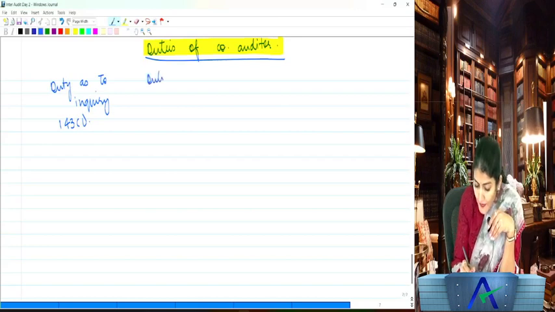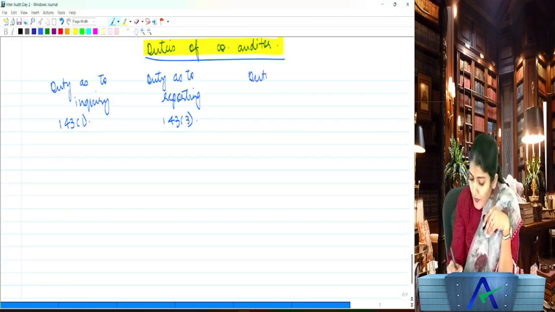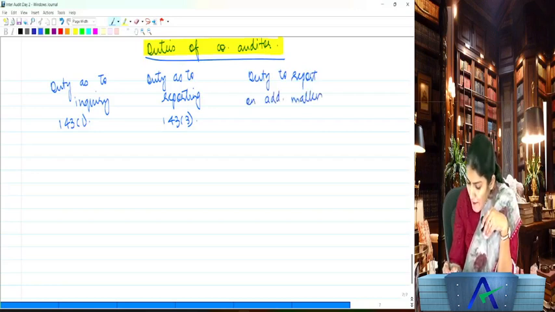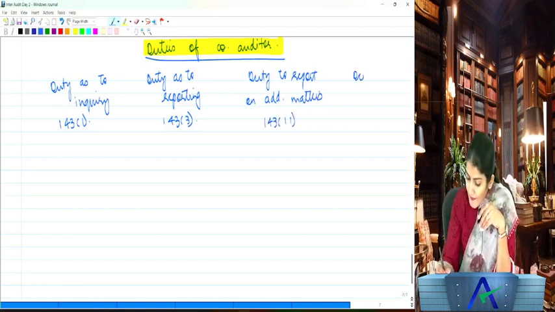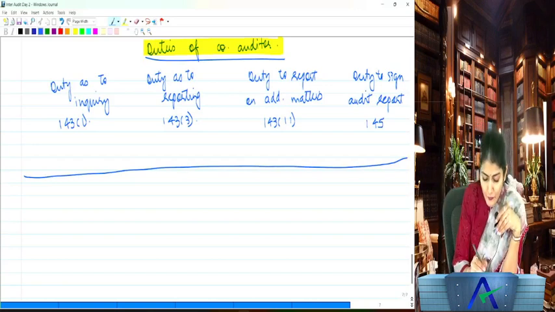Then the next duty of the company auditor is the duty as to reporting, which comes under section 143 subsection 3. Then duty to report on additional matters, 143(11). Next, duty to sign the audit report. Duty to sign the audit report comes under section 145.